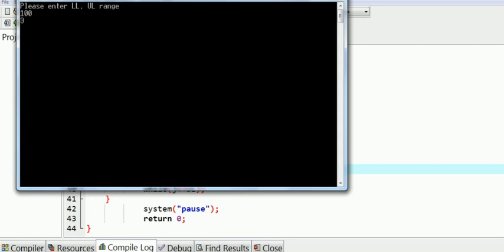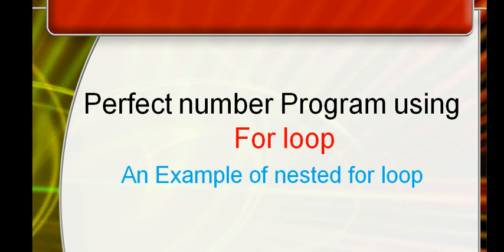Now enter a range, that is 100 as upper limit and 3 as lower limit, and the output is 6 and 28. So these are the two perfect numbers in this range, between 3 and 100. Now let us try another program as an example of a nested for loop, that is the perfect number program using a for loop. Let us start writing it.